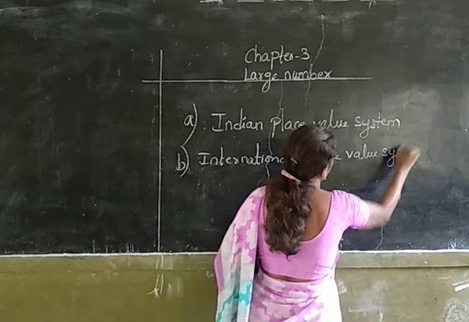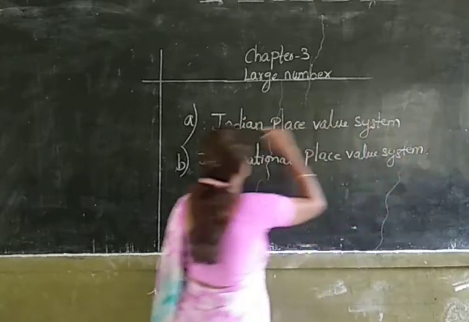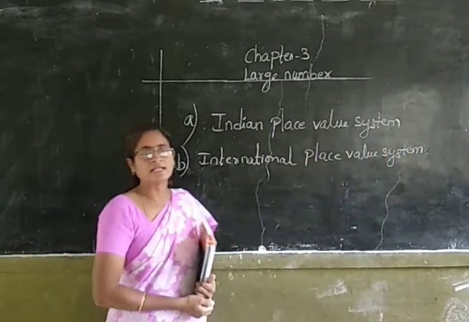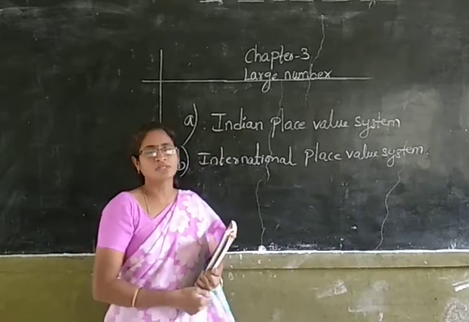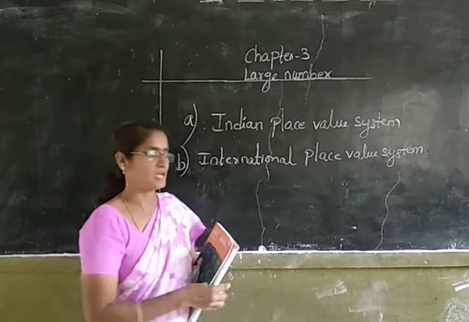So large numbers can be represented in the Indian place value system and the international place value system. Today we are going to learn how to represent numbers in the Indian place value system.